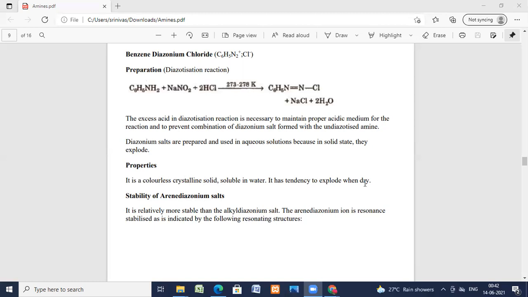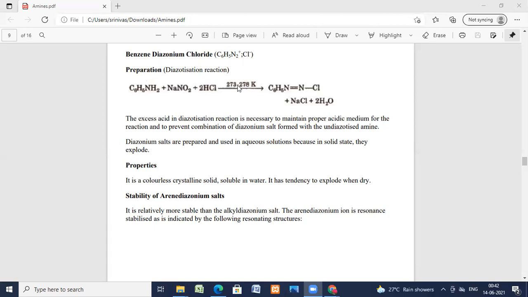Benzene diazonium chloride we prepare at 0 to 5 degrees, very low temperature, with nitrous acid. If the temperature is increased, diazonium chloride decomposes to phenol. So the low temperature should be maintained.